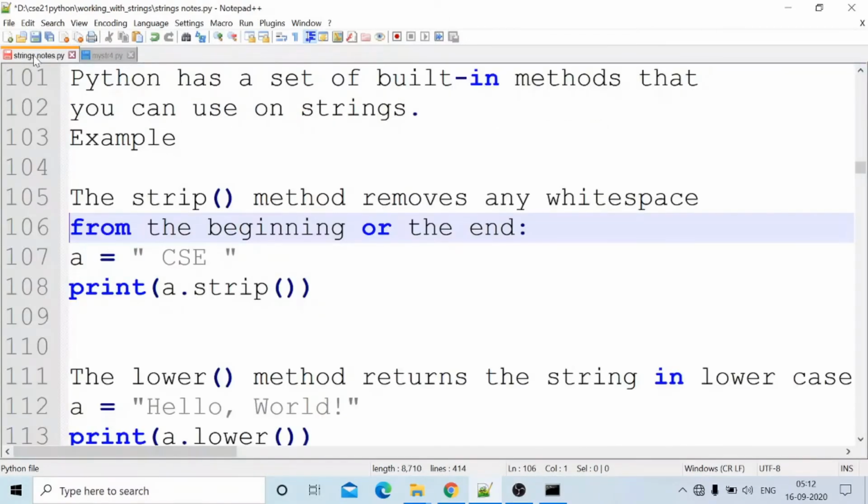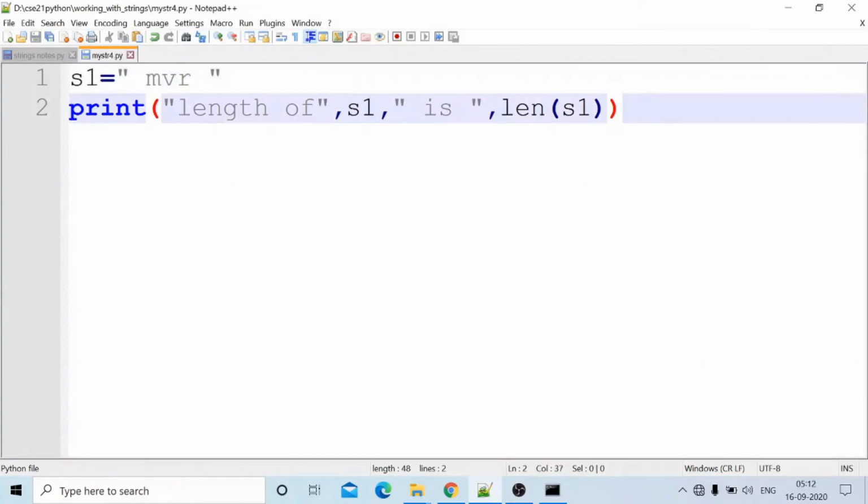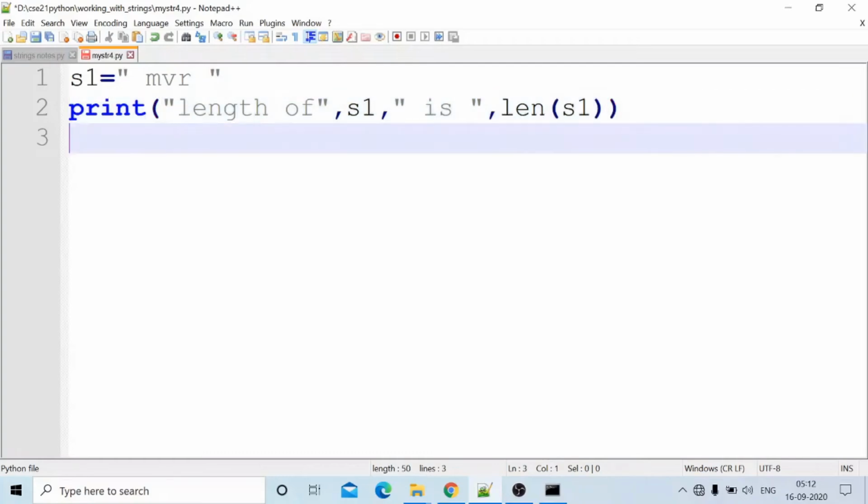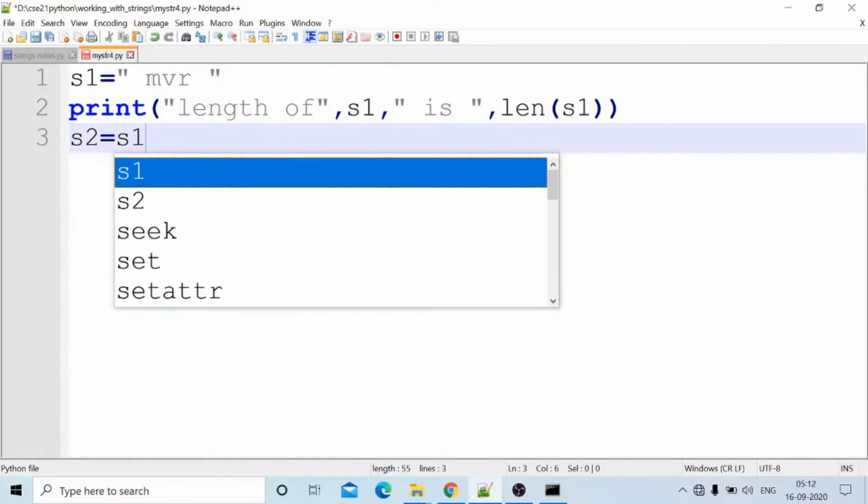Those space characters can be removed using the strip function. The method removes any white spaces from the beginning or the end. At the beginning white space is there, at the end white space is there. I am removing these. How to remove? s2 equals s1 dot strip.